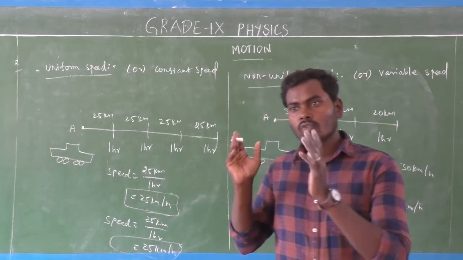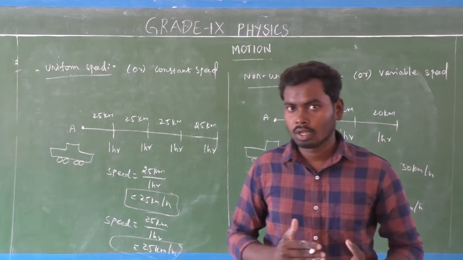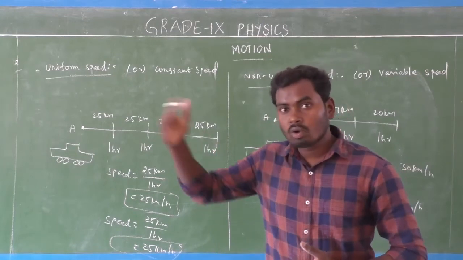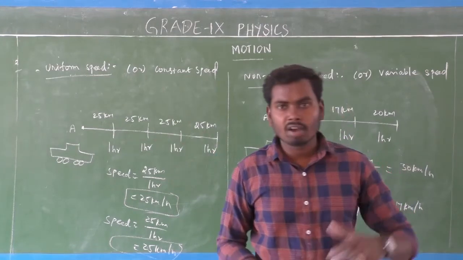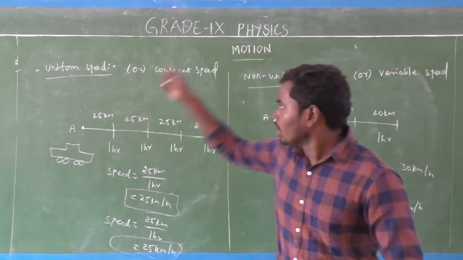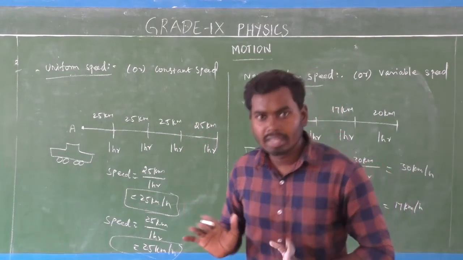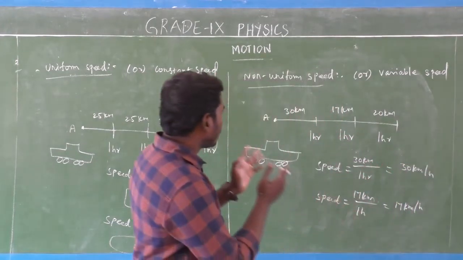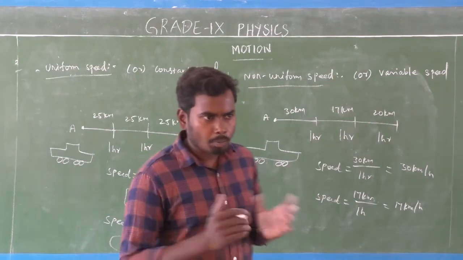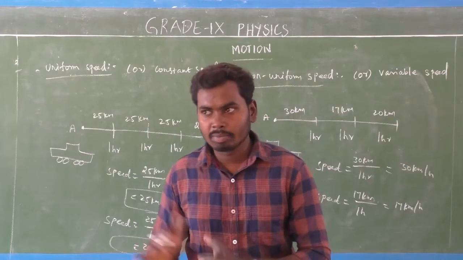Okay, so if you ride on national highways, we can maintain a constant speed, which means we can cover equal distance in equal intervals of time, because there will not be a large amount of crowd. So uniform speed is possible in a less crowded area, isn't it? But non-uniform speed: suppose you are riding a bike in a crowded area, which means a market area.